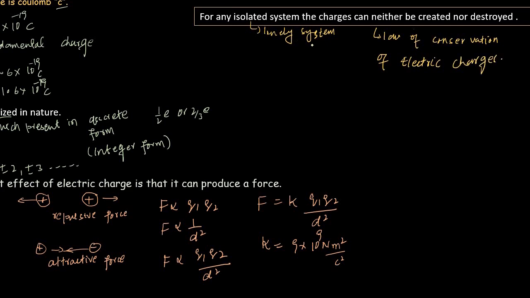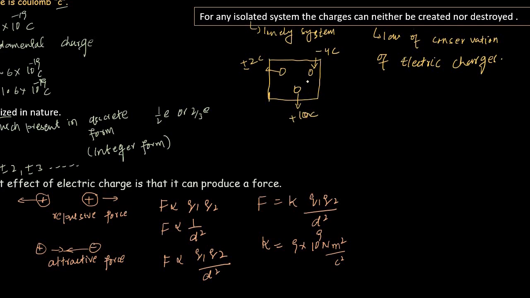To understand this better, suppose we have an isolated system like this with three substances inside it. The charge on this substance is, let's say, plus 2 coulomb, the charge on this substance is minus 4 coulomb, and the charge on this substance is plus 10 coulomb.